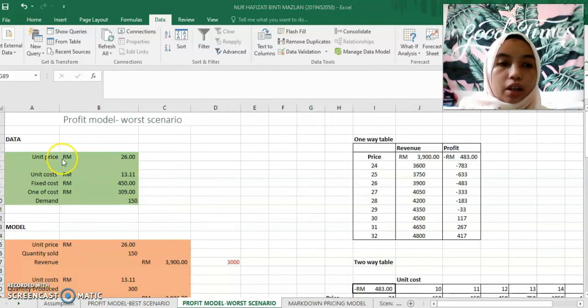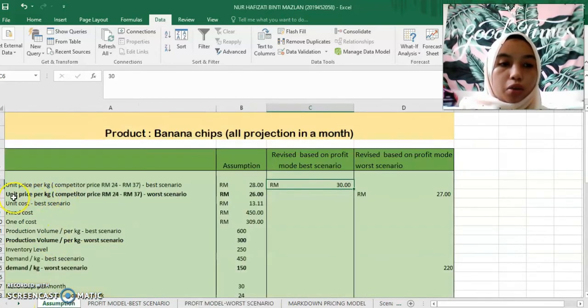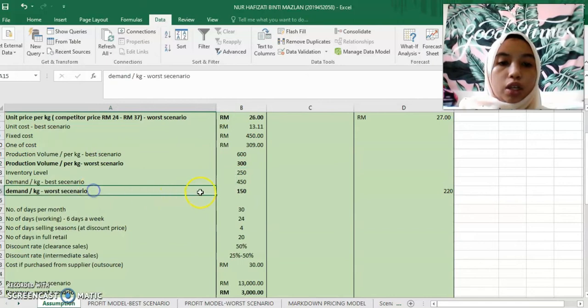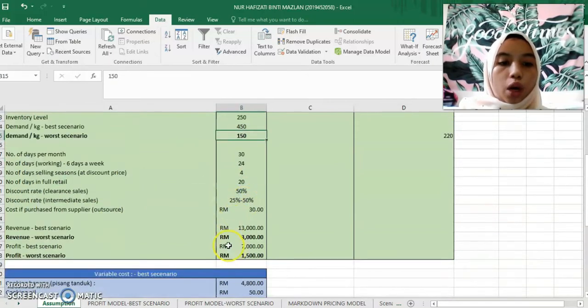This data is based on assumptions. You can see that for my unit price per kg, I have set the worst scenario at 36 ringgit, and the production volume for my worst scenario is 300 units. My demand for the worst scenario is 150, my revenue is 3,000 ringgit, and lastly my profit for the worst scenario is 1,500 ringgit.